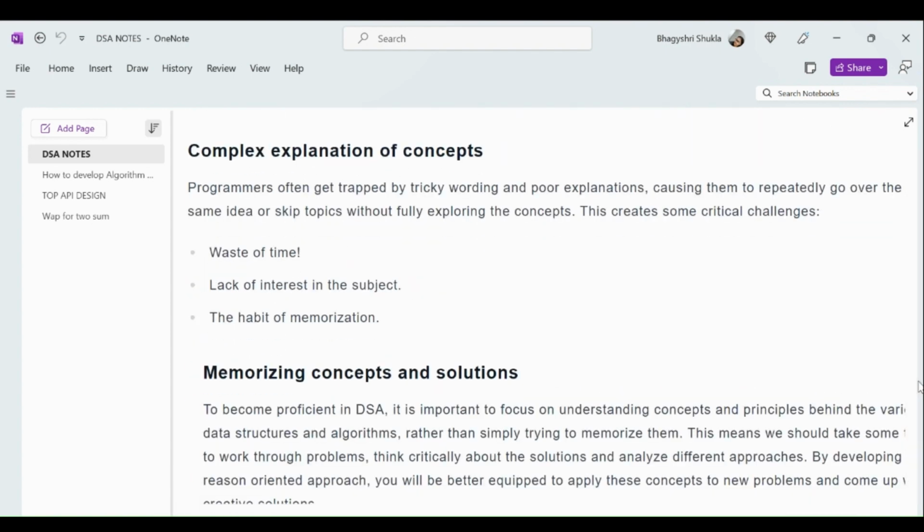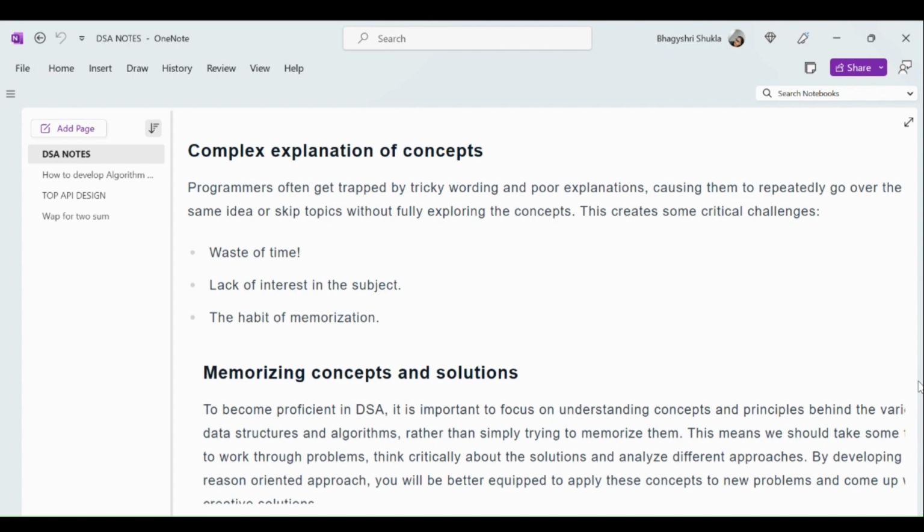Next, there is complex explanation of concepts, where we don't get proper guidance or a mentor who can explain things in an easy and smooth manner. That is one of the reasons we are getting stuck and failing. So that's why we have challenges like waste of time, lack of interest in the subject, and the habit of memorization, because we are not getting the right reason behind it, how to get the concept, and how to apply the pattern if this type of problem comes. That's why we started memorizing. So don't memorize; we need the proper topic, proper concept and proper logic behind it.